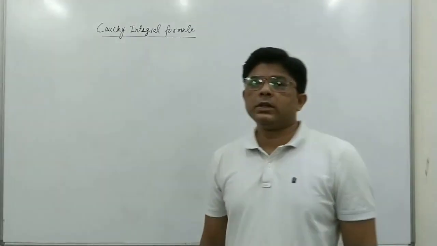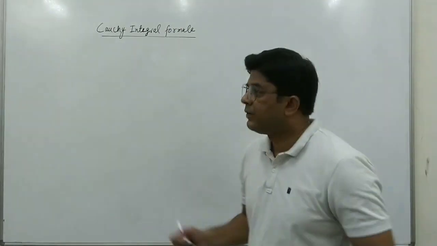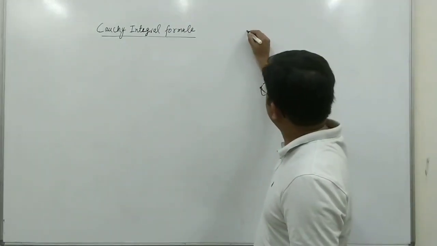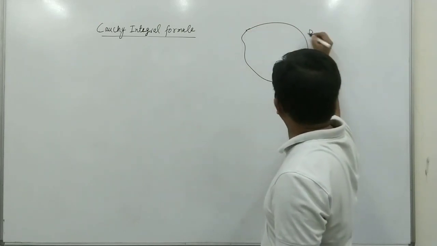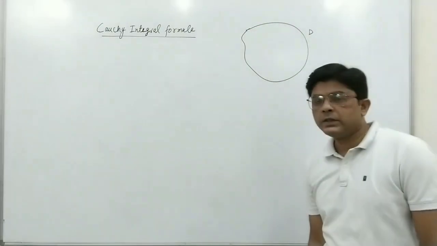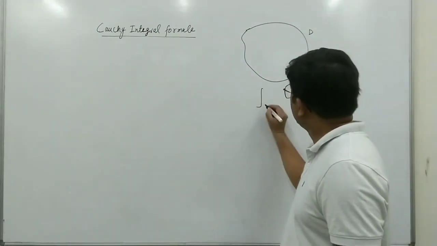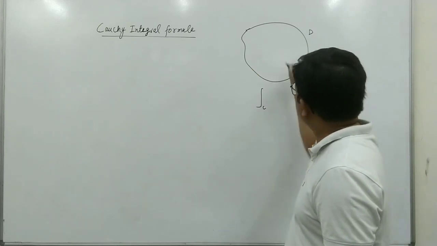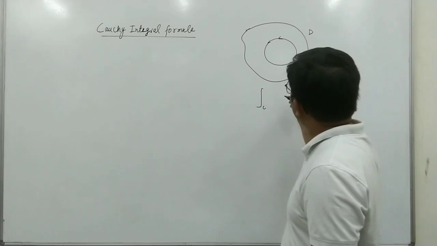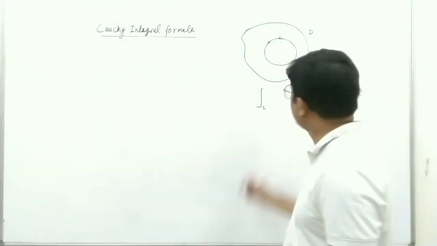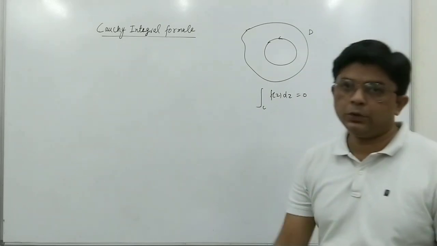In the previous lecture, we discussed the Cauchy integral theorem. If a function f(z) is analytic in a simply connected domain D, then the integral along any simple closed curve C of f(z) dz will be 0.